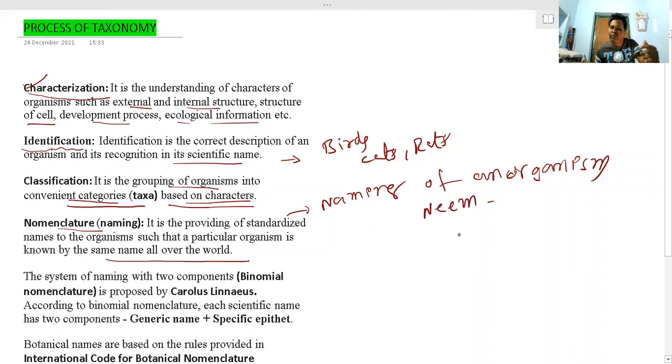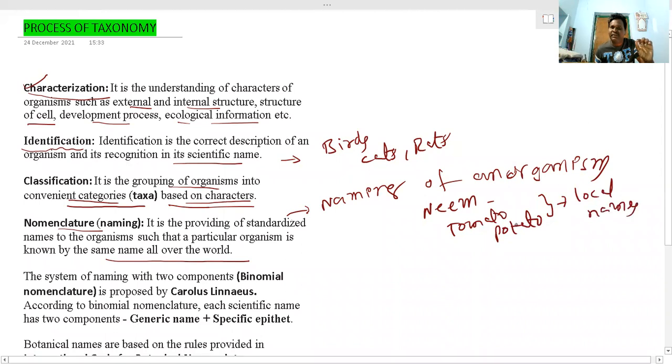For human beings also we have the names Rama, Krishna, etc., and tomato, potato, brinjal, etc. These are all nothing but local names, and these names cannot be used, because an organism should be known by the same name all over the world.